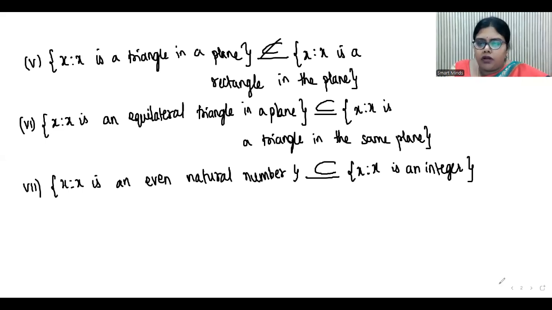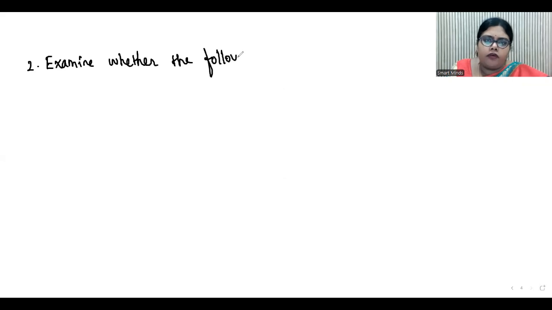Now let us move on to the second question. The second question is: examine whether the following statements are true or false.